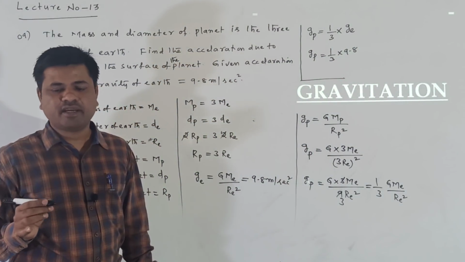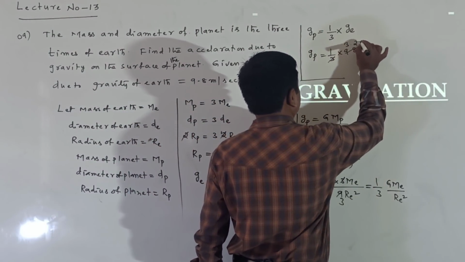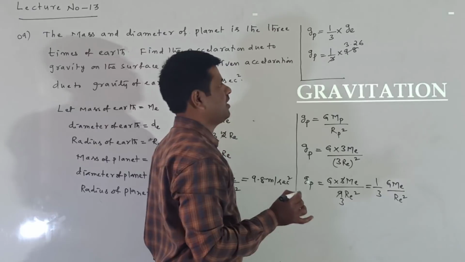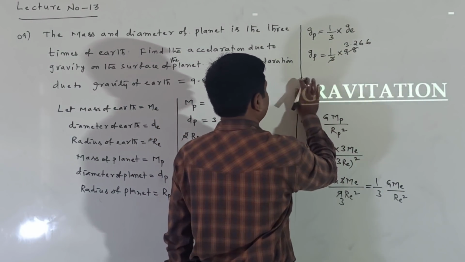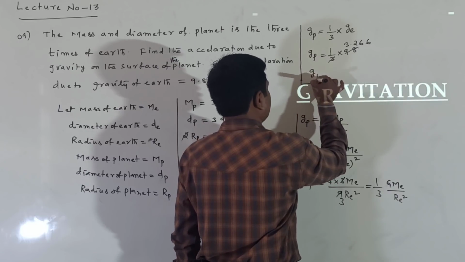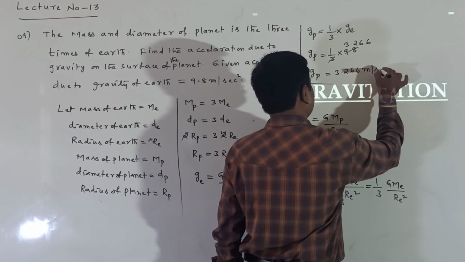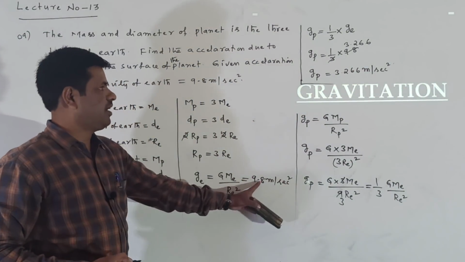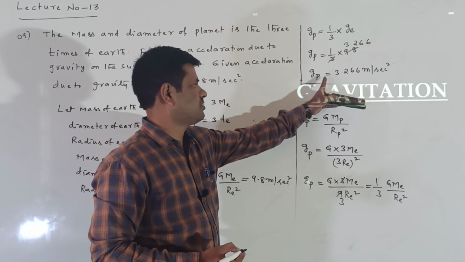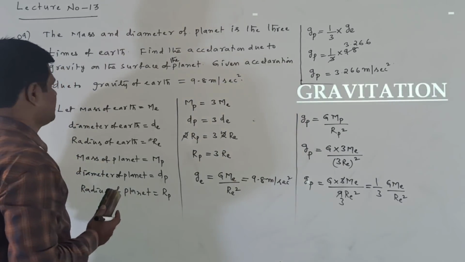Three 3s are 9, three 2s are 6, remaining 20, three 6s are 18. So Gp is equal to 3.266 meter per second square. Here g is 9.8 meter per second square, so Gp is also 3.266 meter per second square. This is the 9th numerical.